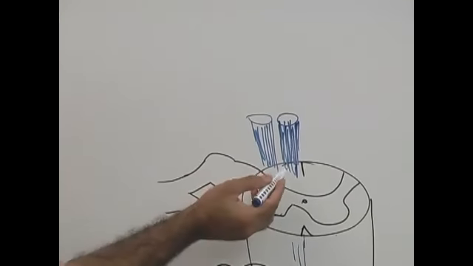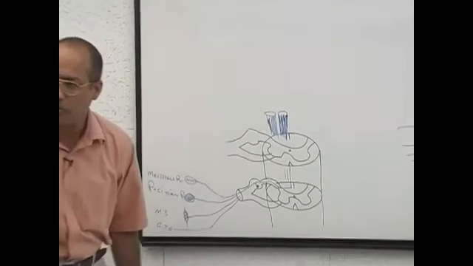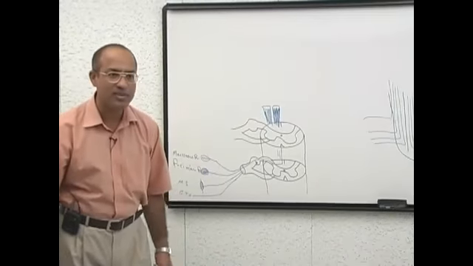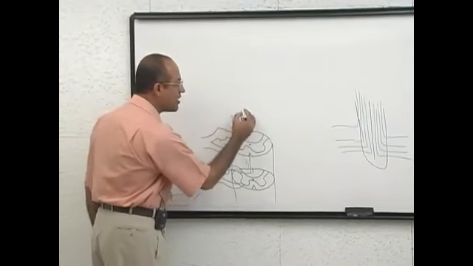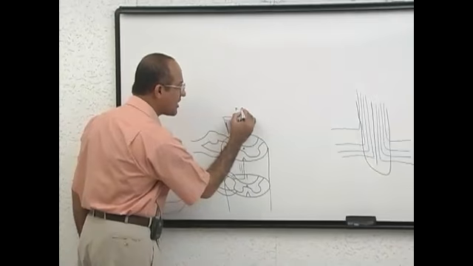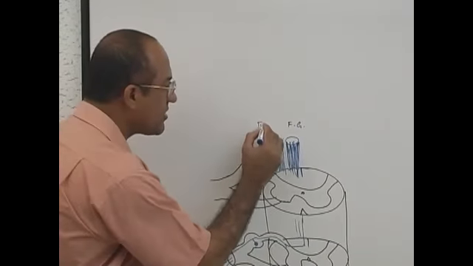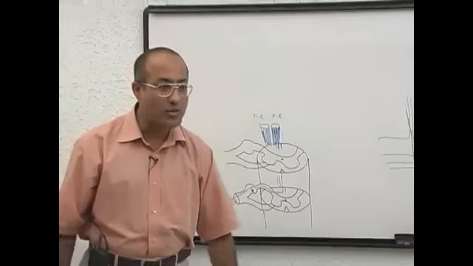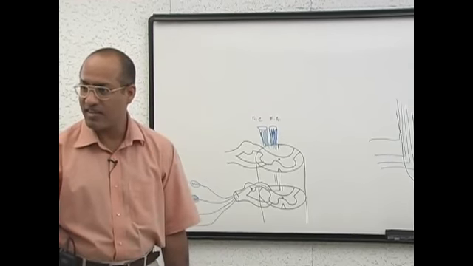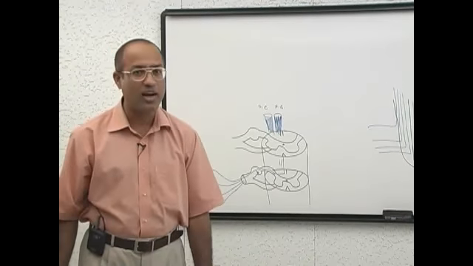Now, this medial bundle should have sensation from lower part of the body, and lateral bundle should have sensations from the upper part of the body. This medial bundle is called fasciculus gracilis, and lateral bundle is called fasciculus cuneatus. You may get confused, right? The gracilis, which is from the legs, or cuneatus from the leg. How do you remember them?